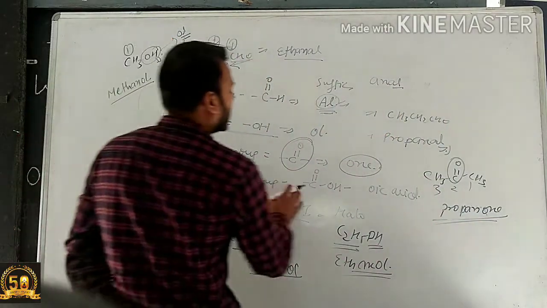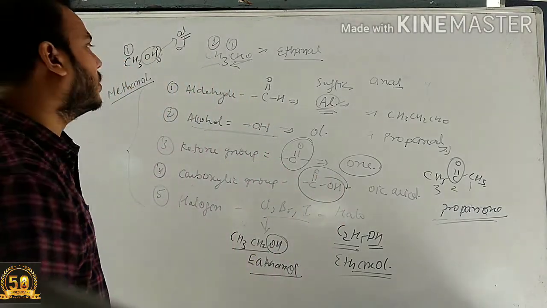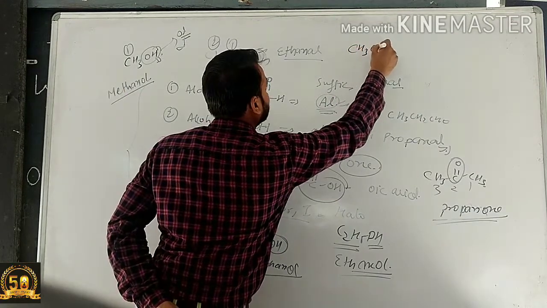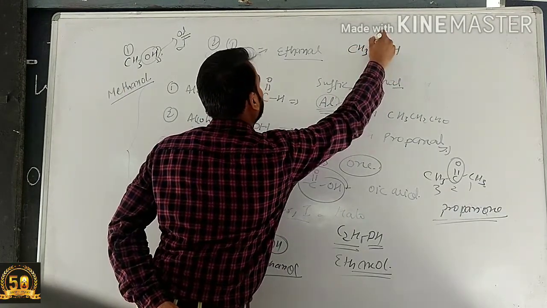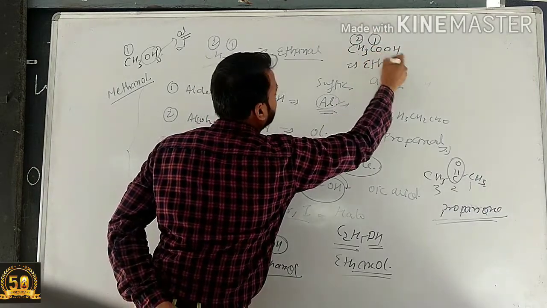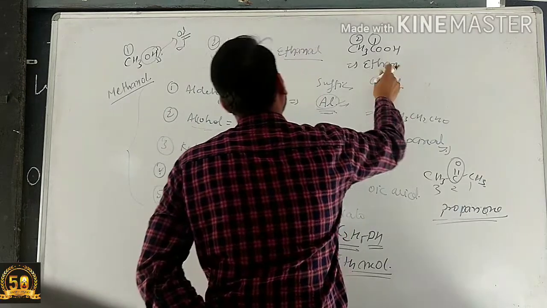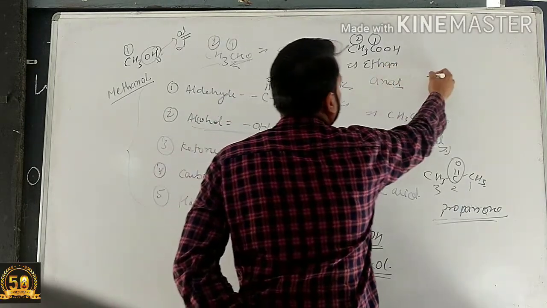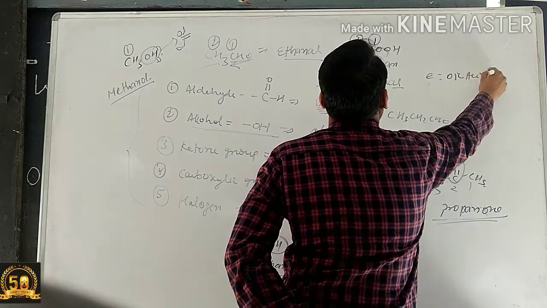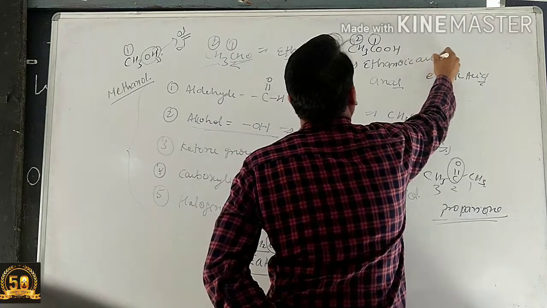If a carboxylic group is present, the condition is that there is a COOH group. So we have used CH3COOH. There are 1 and 2 carbons present. For the 2 carbons use eth. Alright, all the bonding is satisfied by the single bond, so it will be ethane. Removing the e, in its place we will use oic acid.